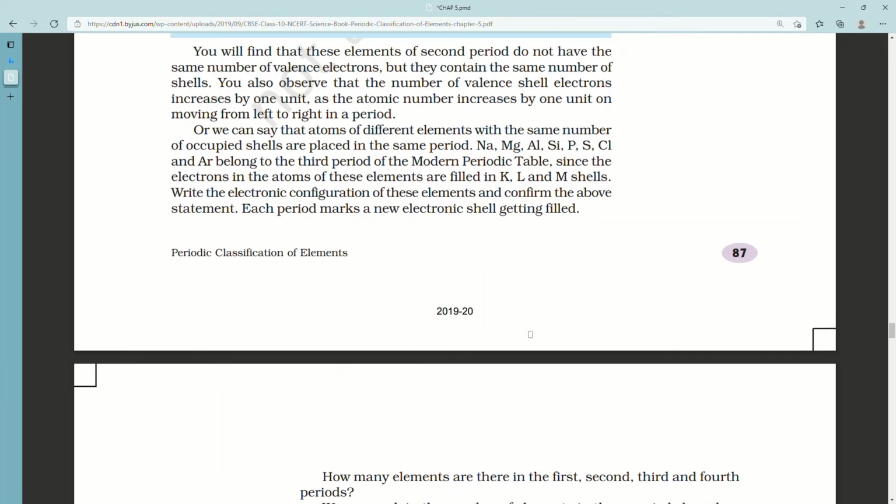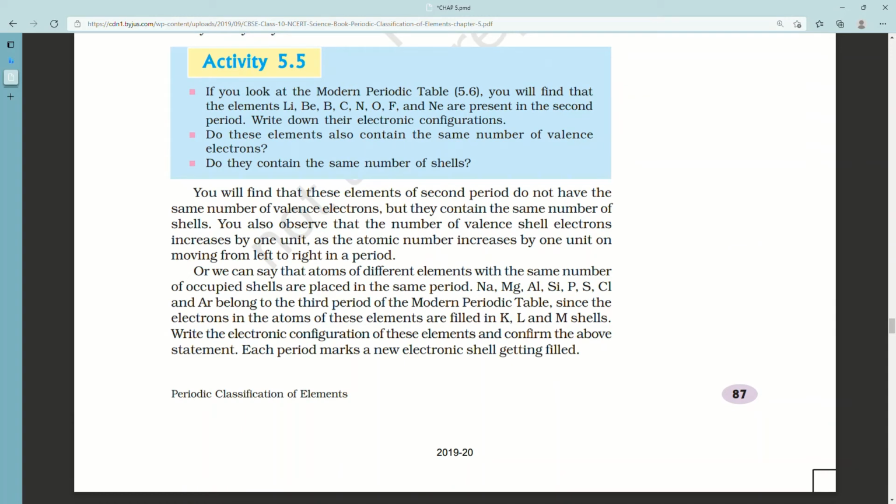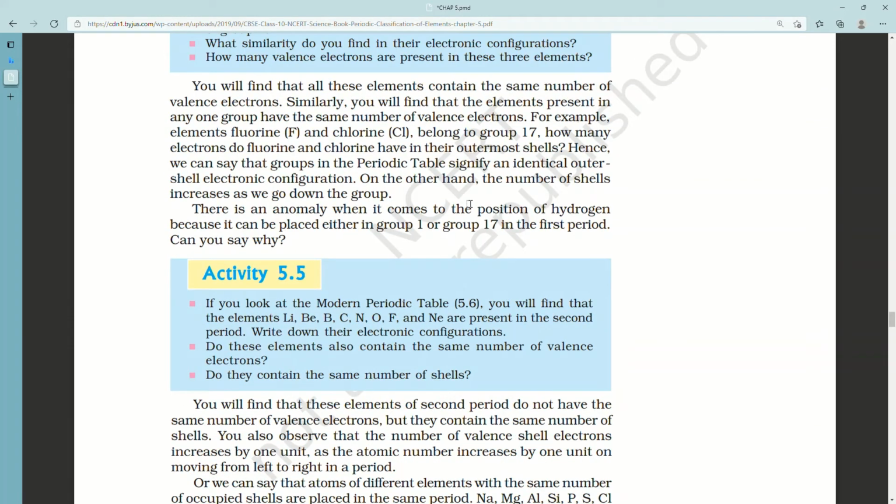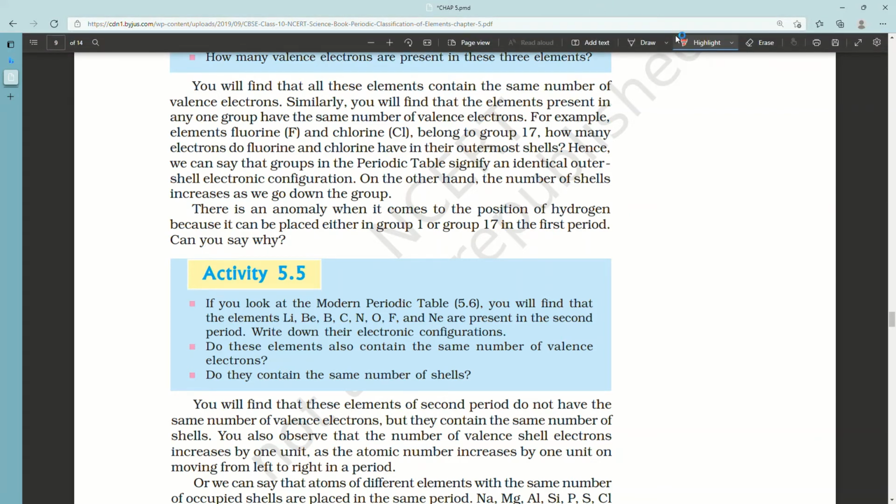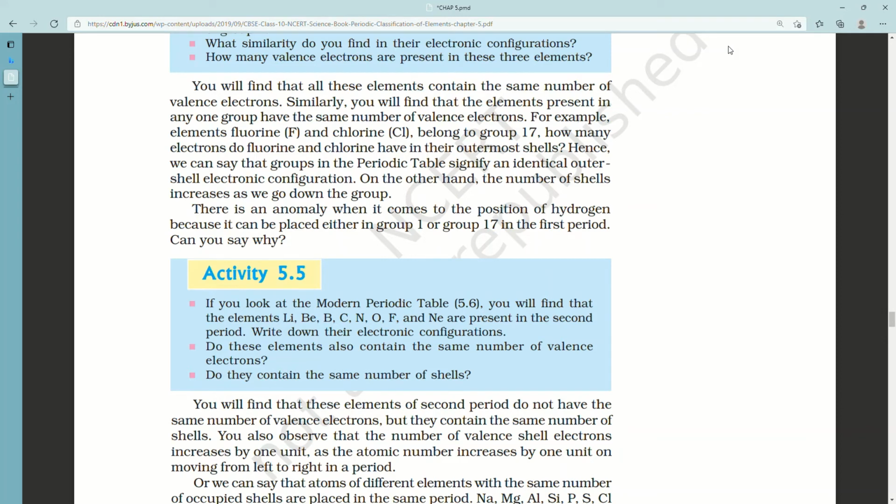If you look at the modern periodic table, you will find that the elements Li, Be, B, C, N, O, F and Ne are present in the second period. Write down their electronic configurations. You can do that by yourself. Do these elements also contain the same number of valence electrons? Not at all. Do they contain the same number of shells?